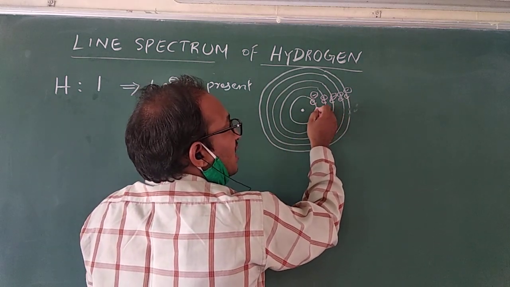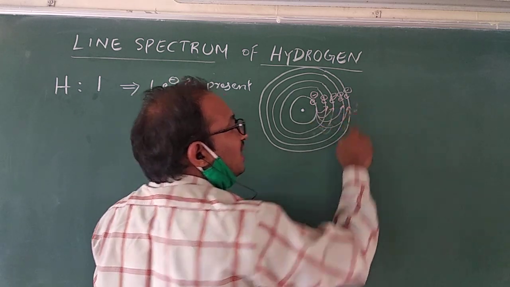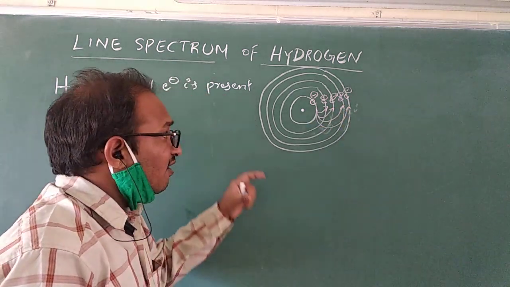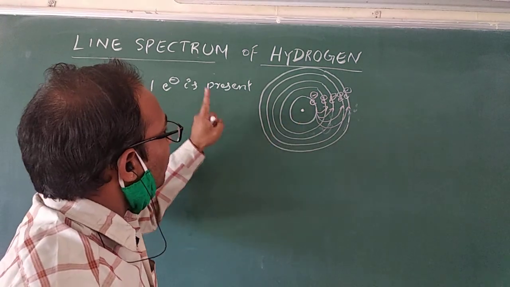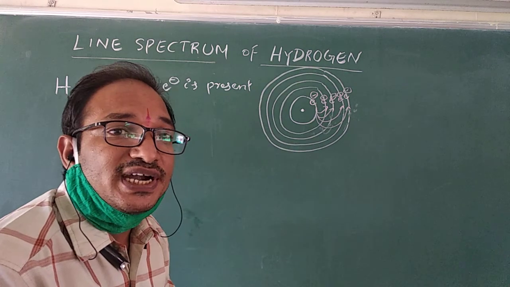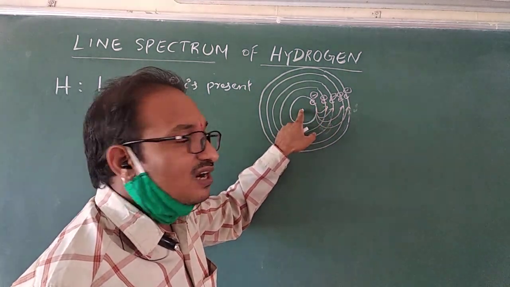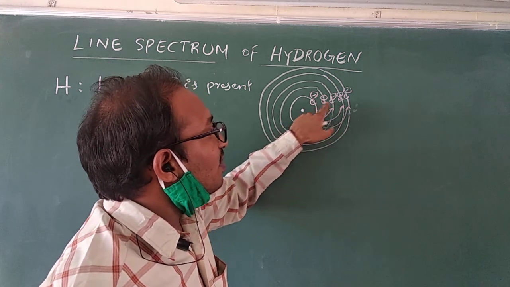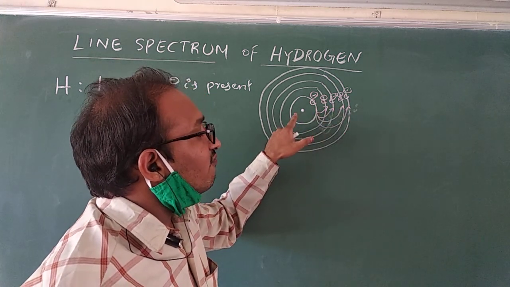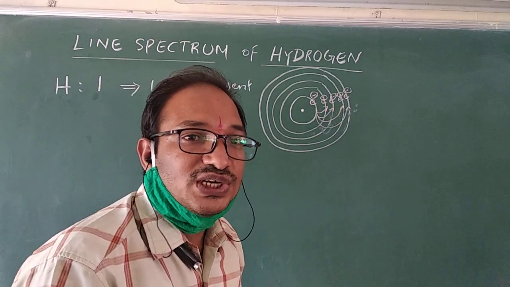It may be the second orbit, third orbit, fourth orbit, or fifth orbit. We have to assume that, right?